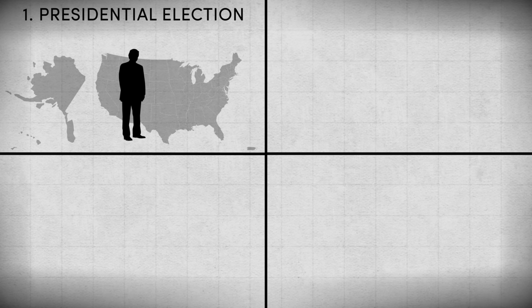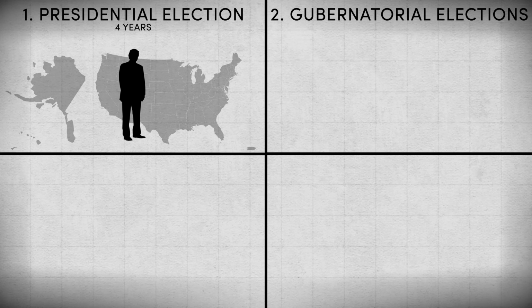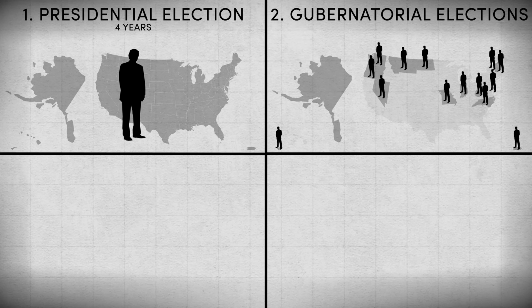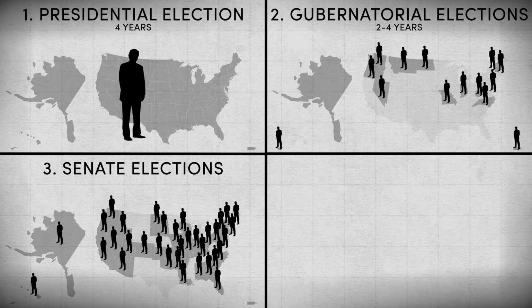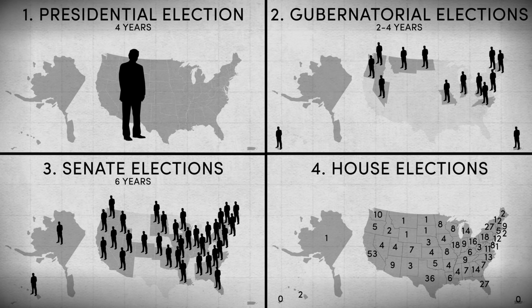Results. On November 8th of 2016, 4 separate elections took place. The presidential election, where one person was chosen to represent all Americans as the leader of the executive branch of the federal government for the next 4 years. The gubernatorial elections, where 14 governors were chosen to lead the executive branches in their respective states for the next 2 to 4 years. The Senate elections, where 34 senators were chosen to represent their states in the federal government for the next 6 years. And the House elections, where all 435 representatives were chosen to represent their states in the federal government for the next 2 years.